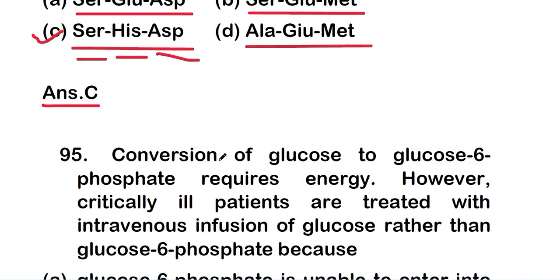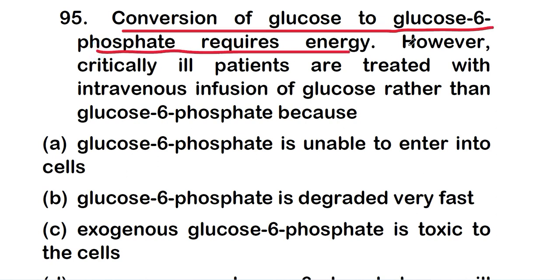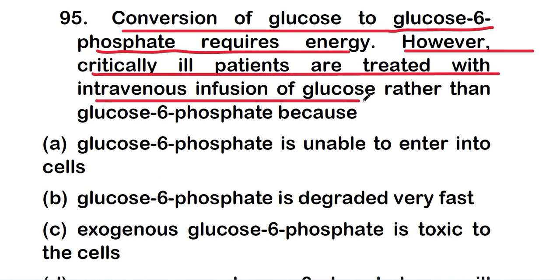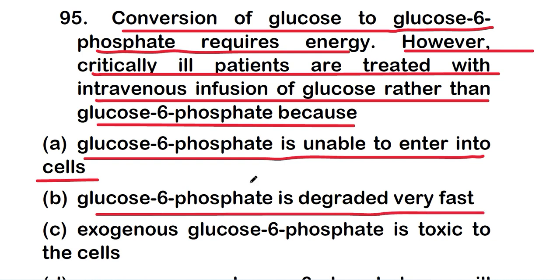Okay, so let's move on to question number 95. Conversion of glucose to glucose 6-phosphate requires energy. However, critically ill patients are treated with intravenous infusion of glucose rather than glucose 6-phosphate. Because option A, glucose 6-phosphate is unable to enter into cells. Option B, glucose 6-phosphate is degraded very fast.